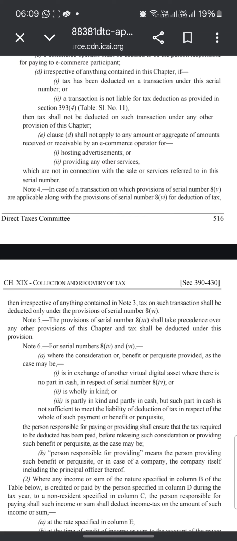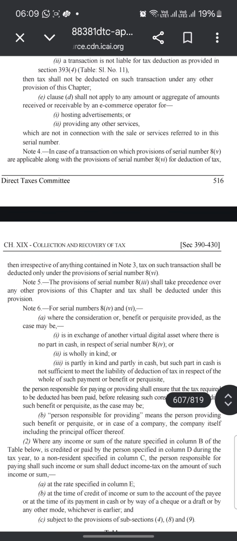Clause D shall not apply to any amount or aggregate of amounts received or receivable by an e-commerce operator for hosting, advertisement, or providing any other services which are not connected with the sale or services referred to in this serial number.